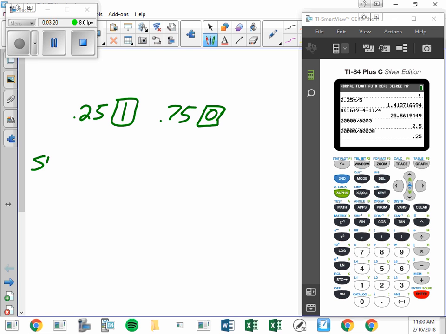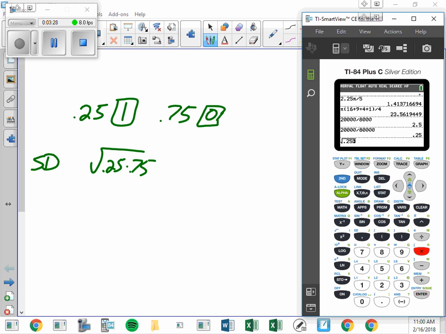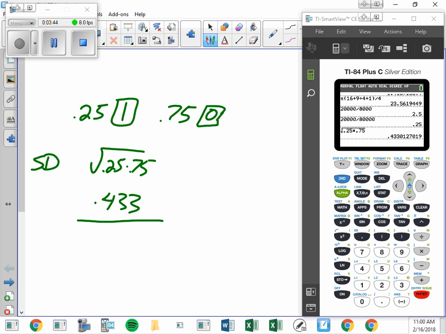The SD is going to be the square root of 0.25 times 0.75. Now, do we want the SEN? No. We want the SEP, so we can do the shortcut. So I'm going to take 0.433 and divide it by the square root of 500.